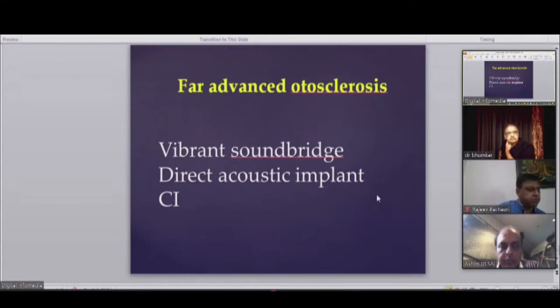But if it is diffuse cavitation, sometimes you are in the wrong cavity. Sometimes you may have to do multiple drill-outs in different turns to make sure that you are stimulating the sensory epithelium only, not the cavity of the otosclerosis. So insertion is challenging because of the destruction of the cochlea due to otosclerosis, and even if you have done a good surgery, the post-operative course is difficult for many reasons, and the biggest problem is non-auditory stimulation, because this